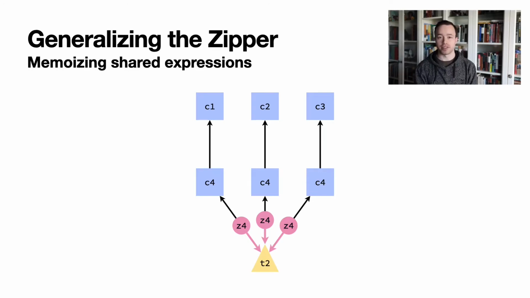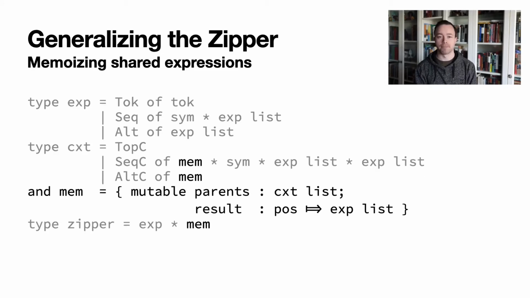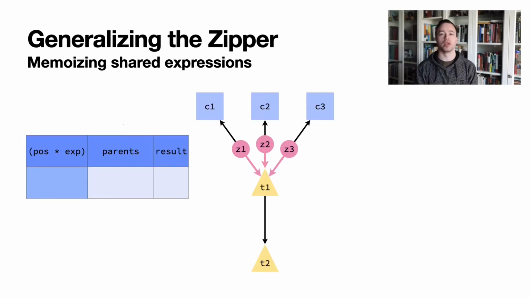This is wasted effort. Not only that, but if we were to add support for cycles at this point, the inefficiency could compound and lead to the number of zippers becoming exponential with respect to the length of the input. We can't have that. Here's the code as we currently have it, but now we'll add memoization. The memoization entries simply take the place of the child contexts within each context type, as well as within the zipper. We now have a memoization table, shown on the left.